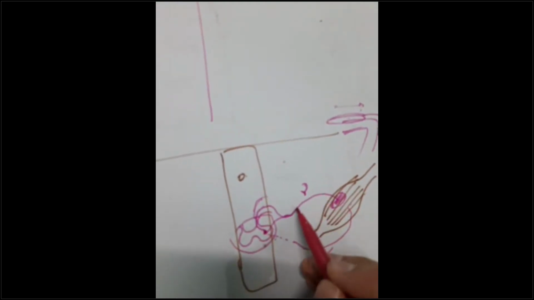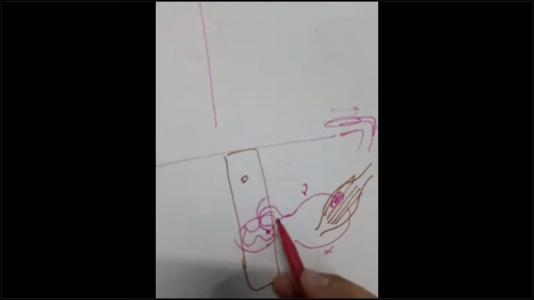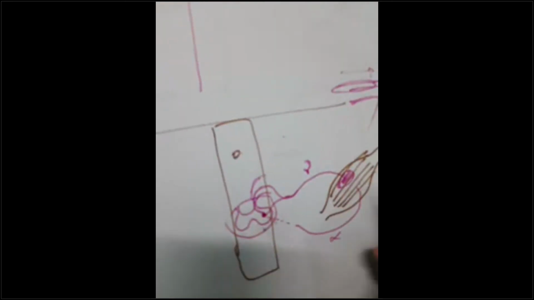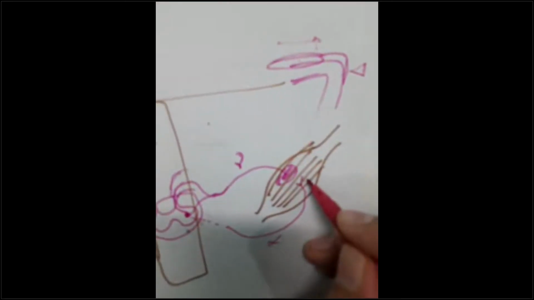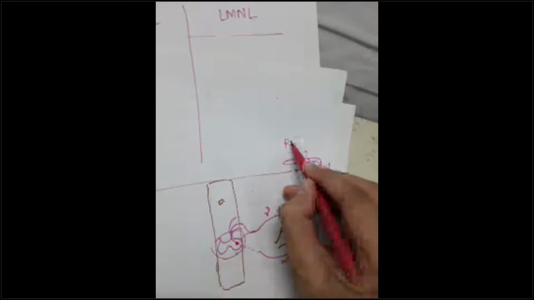So I want to say that when I tap the patellar tendon, there will be a stretch in the muscle. That stretched muscle will send an impulse to the spinal cord, and it will in turn send an impulse to the anterior horn cell. From there arises the alpha motor neuron, which will supply the extrafusal fibers, and now the muscle will contract and your limb will get lifted. This is your reflex arc anatomy. If you draw this, you will get full marks. I hope you understand this.